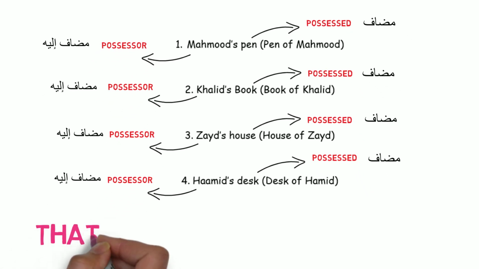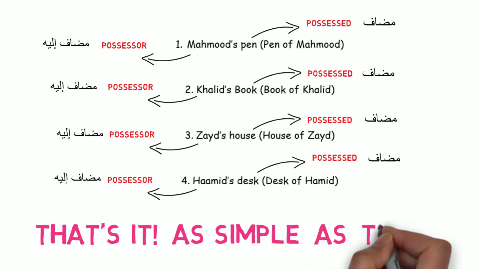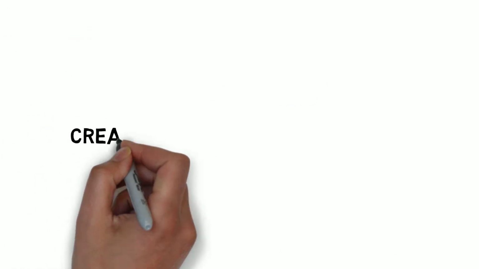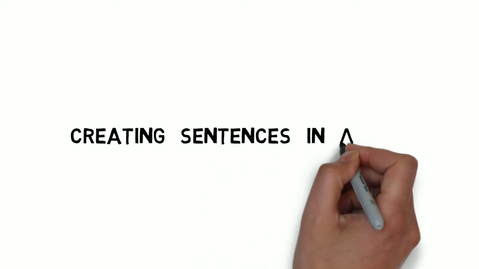If you can see something being referred to something or somebody else in a sentence, then that means you can spot a mudaf and mudaf ilay. This is lesson number 2, and it is as simple as that. Now that you understand what a mudaf and mudaf ilay is and what it looks like, you will now understand how to create sentences in Arabic yourself using the concept of mudaf and mudaf ilay.